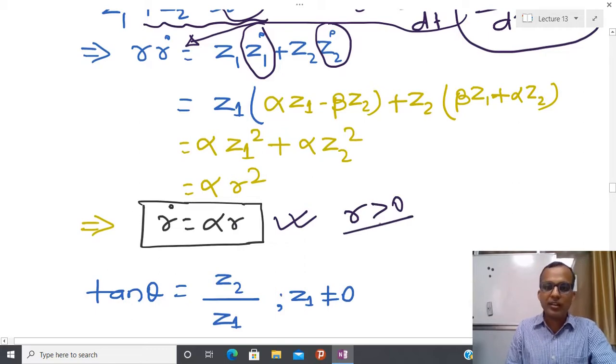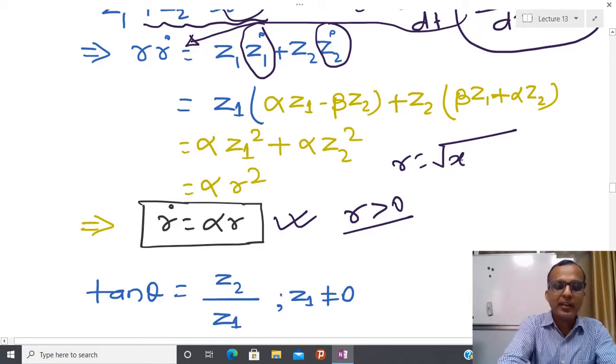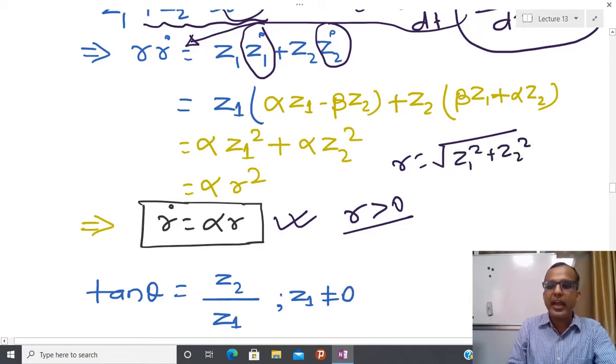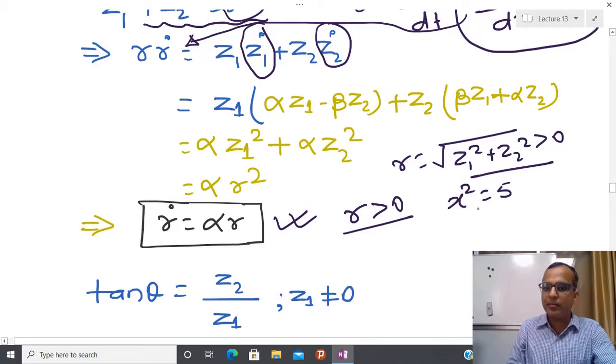But I cannot claim anything about r dot. Why is r greater than 0? Because we are assuming r means the square root of z1 square plus z2 square, and whenever you write this kind of symbol, its meaning is always positive. But suppose you write x square equal to 5, then x might be positive or negative. But if you write x equal to root 5, then this is always positive. So please be careful about this.